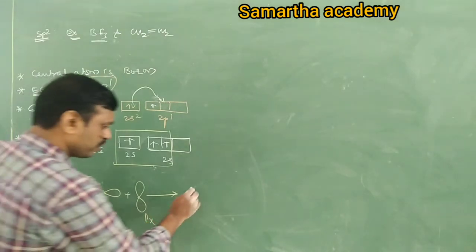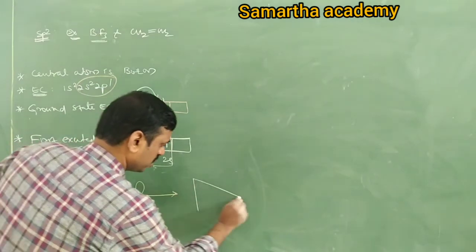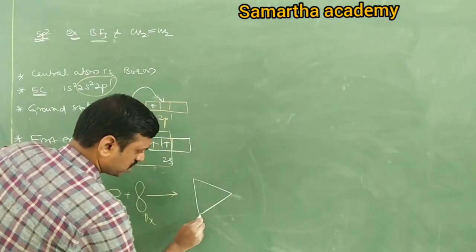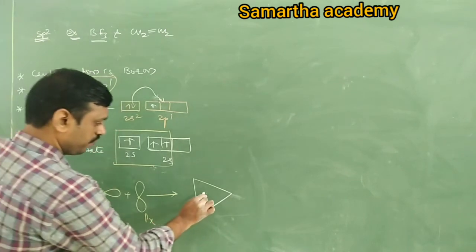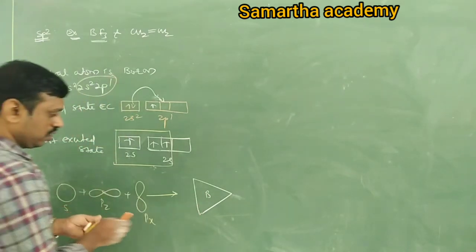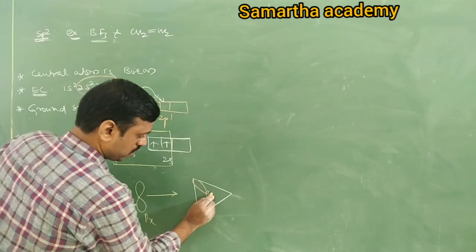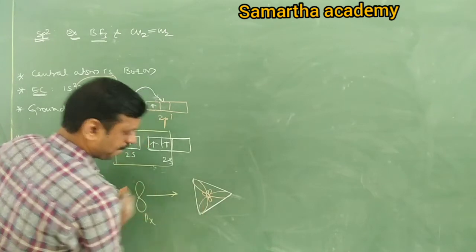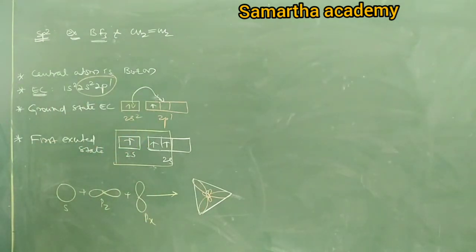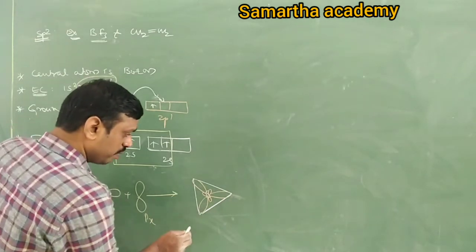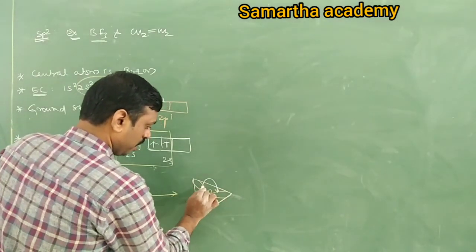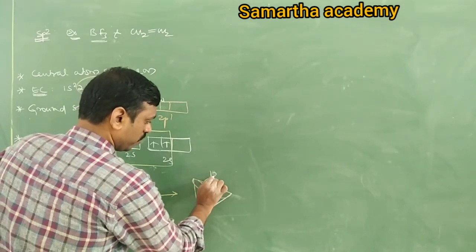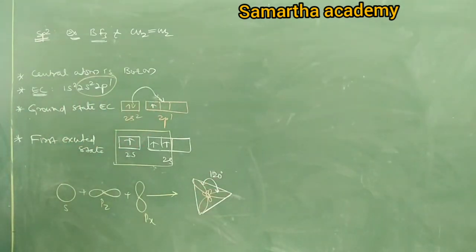3 sp2. Those 3 sp2 should be placed at 3 corners of the triangle. If I take boron, so there are 1, 2, 3. Of course, small lobes will be there, like this. There are 3 sp2 hybrid orbitals. So what is the angle between any two sp2? 120 degrees. Okay, it is about boron.